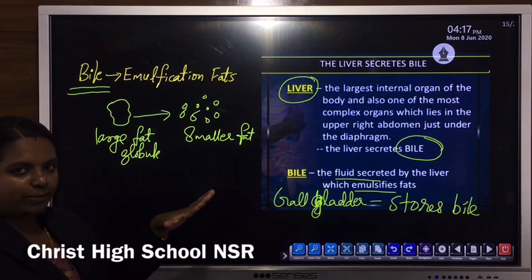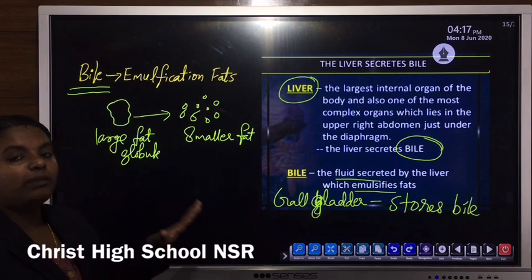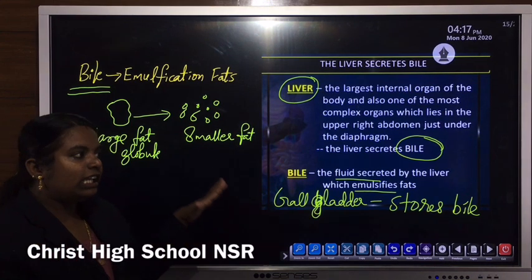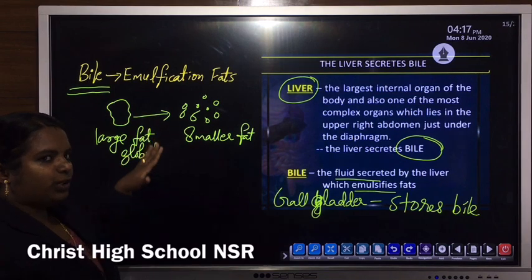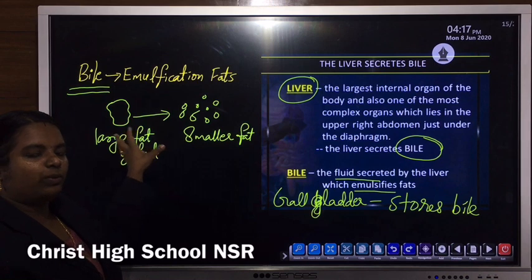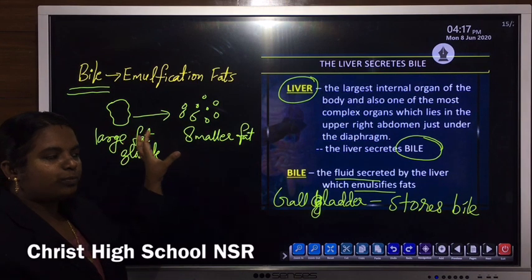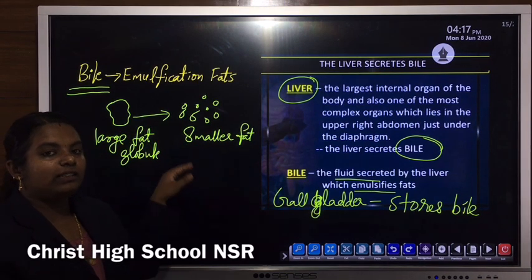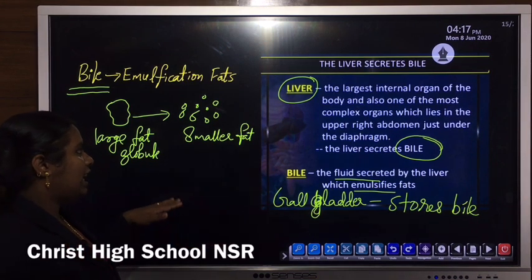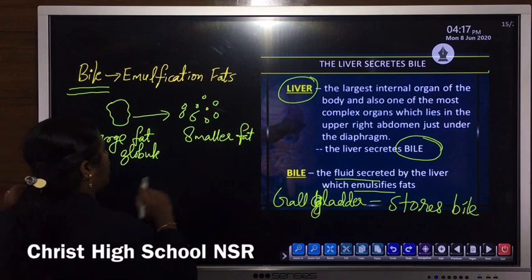Bile is not an enzyme, but it also has an important role in the process of digestion. That means emulsification of fat, the breakdown of large fat globules into smaller fat globules. Then further, the fat digesting enzymes can act upon these smaller fat molecules.